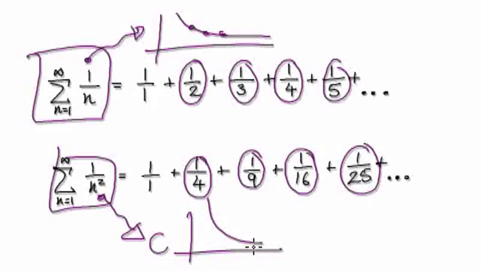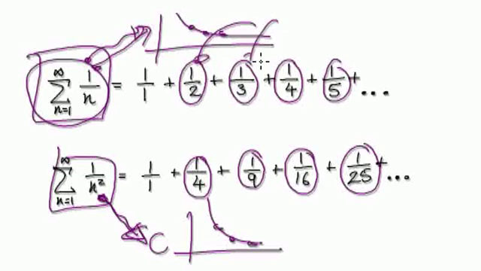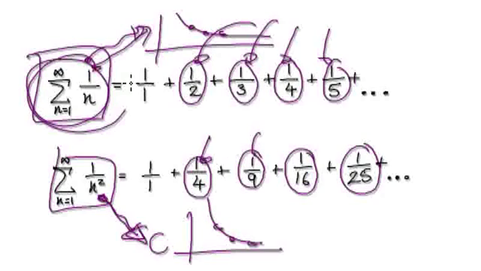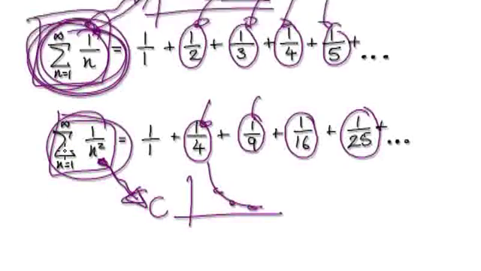But then for some reason, the sum of the whole lot will diverge. For some reason, this thing here converges. Just for the time being, just know that each individual term is getting smaller and smaller and smaller. It's heading towards zero. But this thing here will diverge. This thing here will converge for some reason.